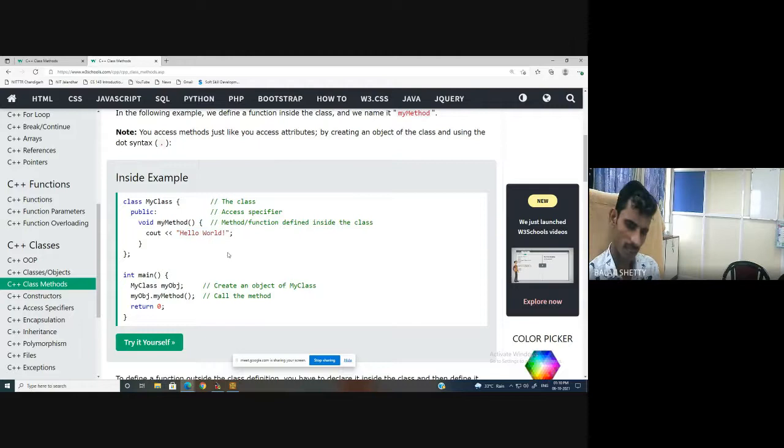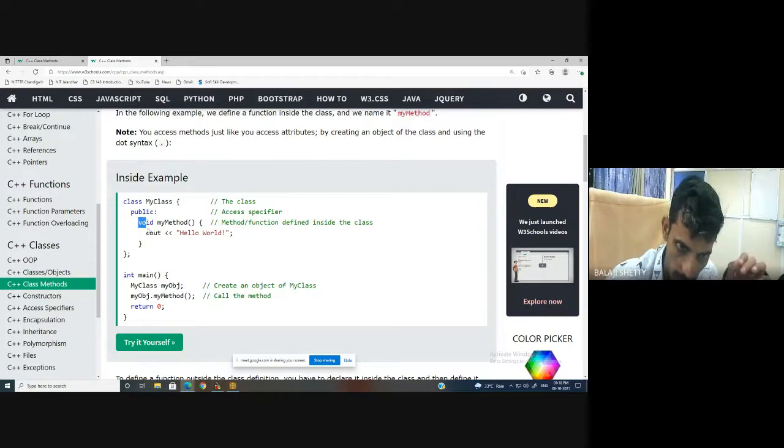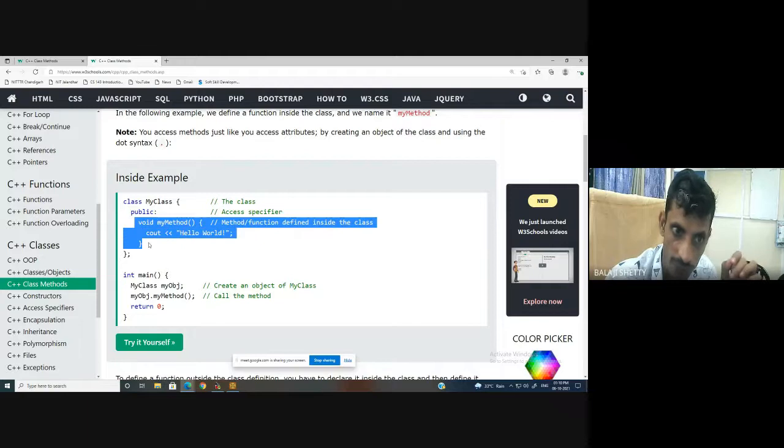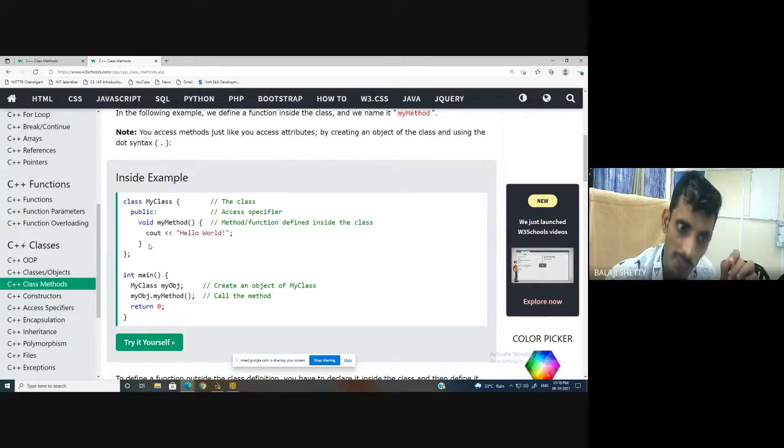Clear? This is a simple program. Don't get confused. To print hello world using a C++ object. That's it. What have we done? In public, we have defined one function as we define in C++. Define the function and access the function with the help of the object name.